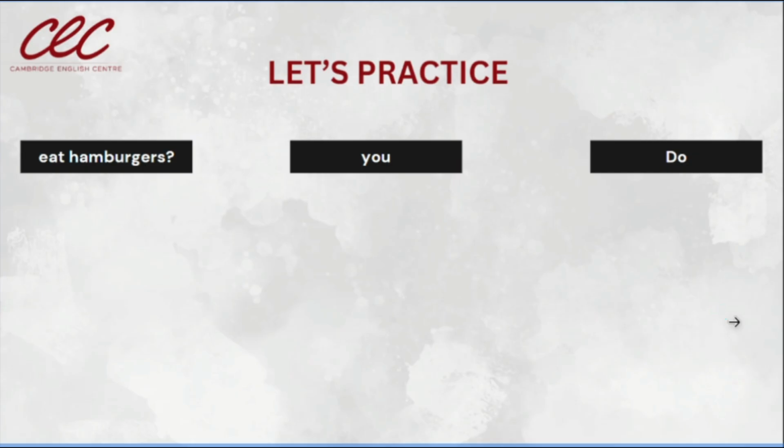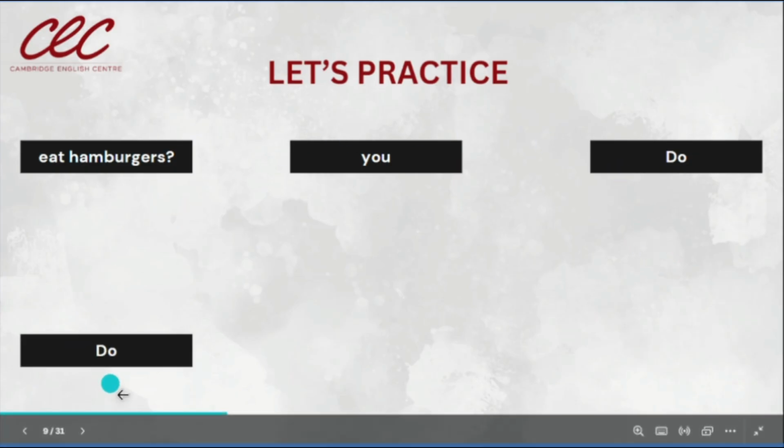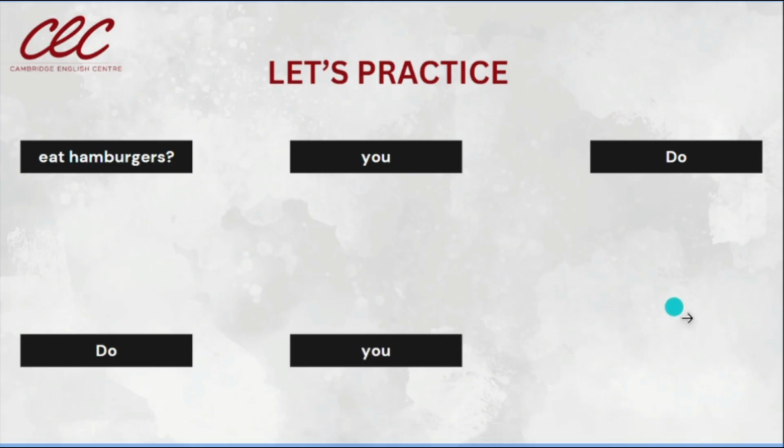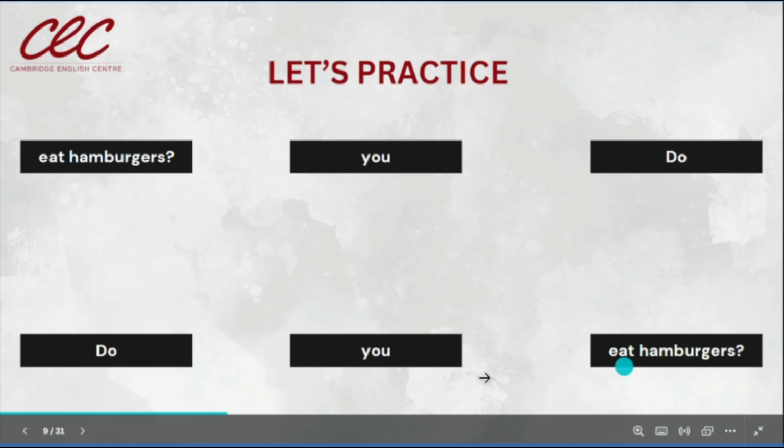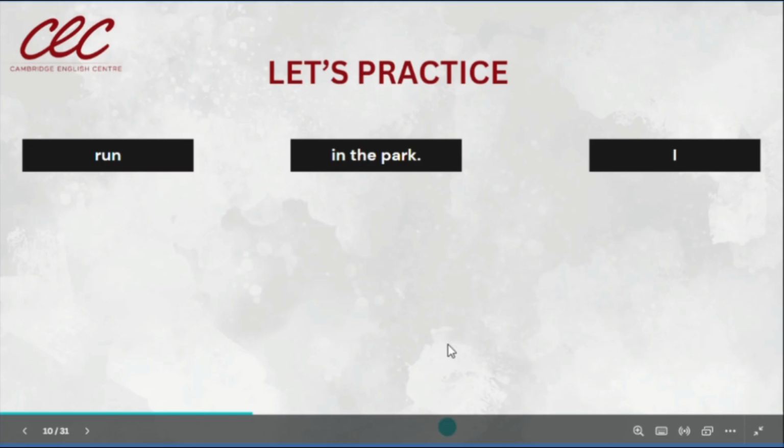Think of the answer in your minds. Okay, so first we have to start with the auxiliary verb, do. Then we have the subject, and finally, we have the verb and the rest of the sentence. Do you eat hamburgers? Okay, excellent.